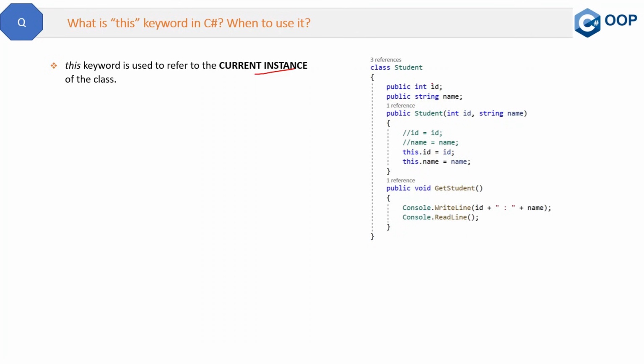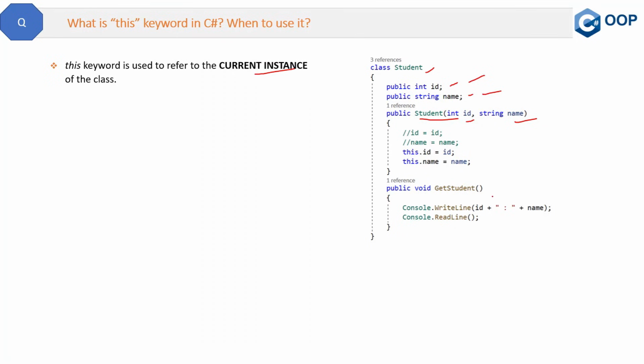Suppose you have a student class like this. This class has two fields, ID and name, right? Now this class has a parameterized constructor also, like this. What is a parameterized constructor? I have already explained that in the constructor question, so if you want to understand that, you can watch that question. This parameterized constructor will accept two parameters, one is ID and one is name. Now these parameters ID and name are different from these fields ID and name. They are completely different.